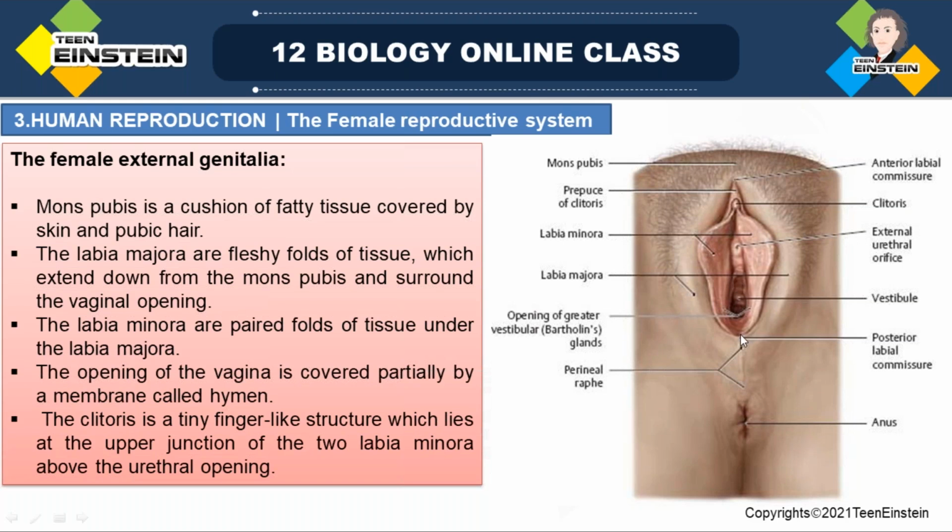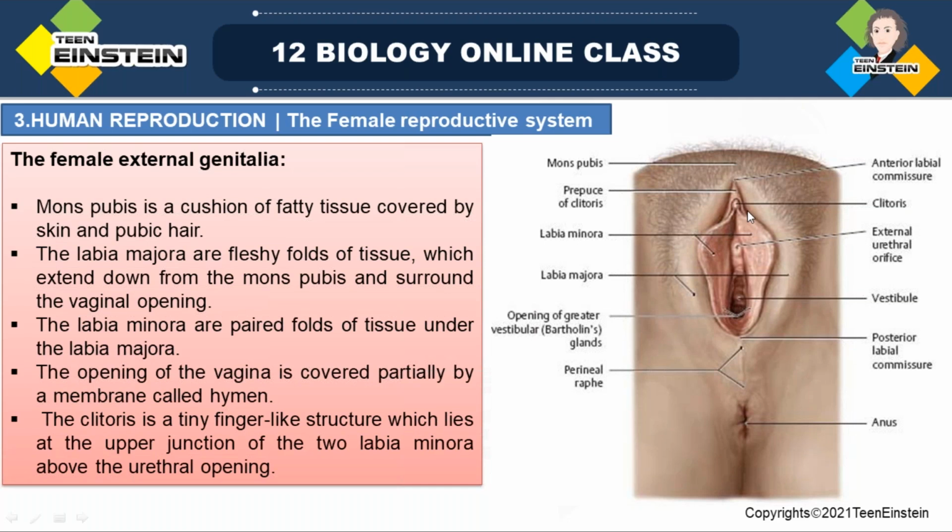It is covering partially the opening of the vagina. And here you can see the clitoris, at the top. Clitoris is a tiny structure, a very small finger-like projection.